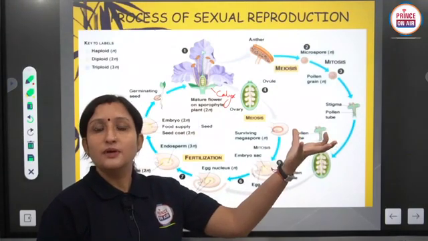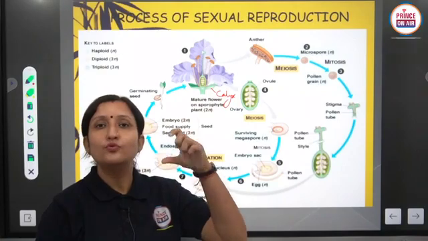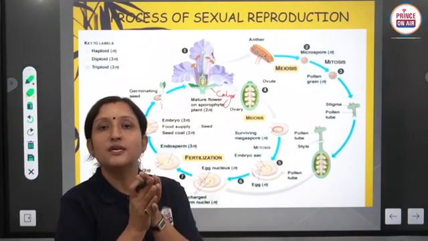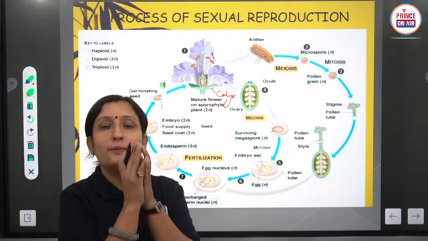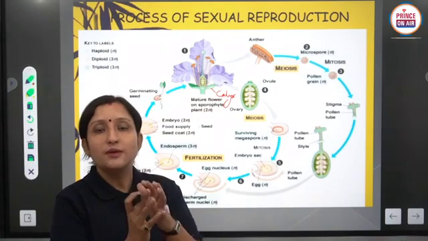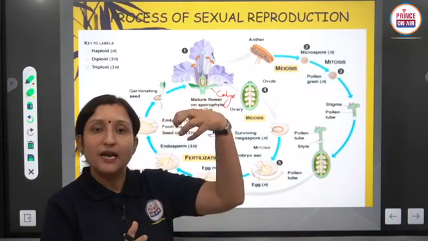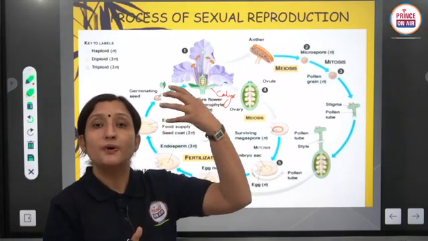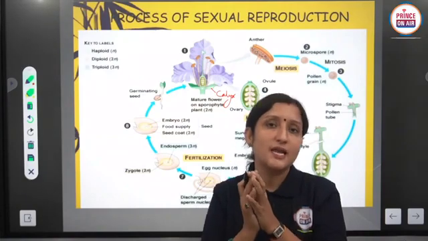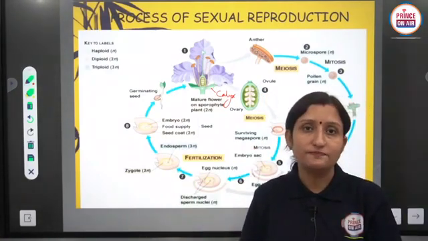In the androecium, the stamen is a unit of the androecium, and the stamen has two main parts, anther and filament, which are connected with each other. Anther is the swollen upper part, the fertile part of a stamen. The anther, the upper part of the stamen, what is it? It is the fertile part, and the fertile anther produces multiple pollen grains in which two male gametes are present, and these male gametes take part in the process of fertilization.